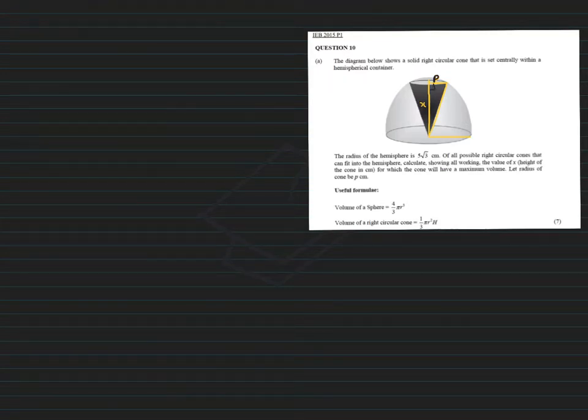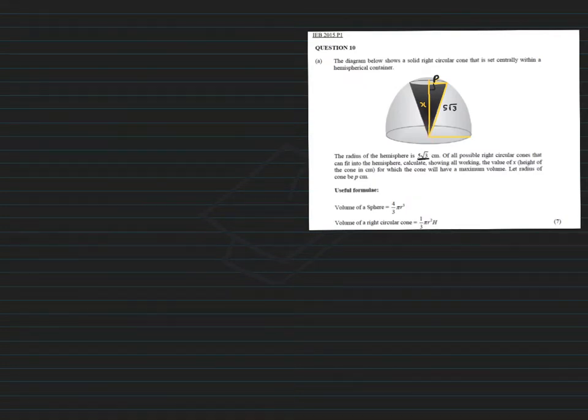This looks suspiciously like a right angle triangle. Well, it's not suspicious, it is a right angle triangle. And remember that I said that this length is 5 root 3. Well, that's what the question told us, the radius of the hemisphere. So now you also probably want to label this as 5 root 3. But just see where I'm going to go with this, and maybe we can come back and check if that will work.